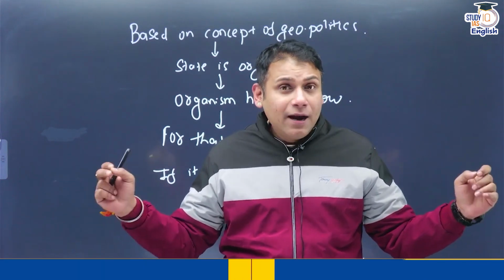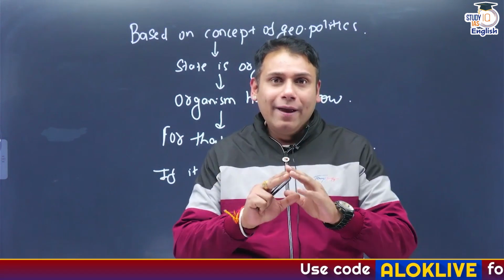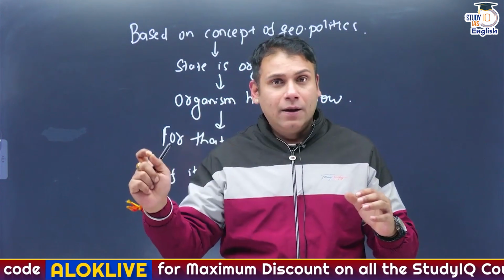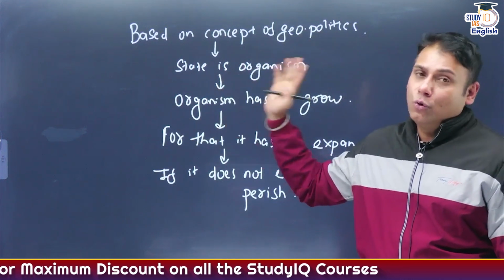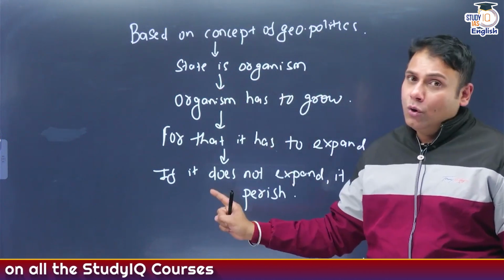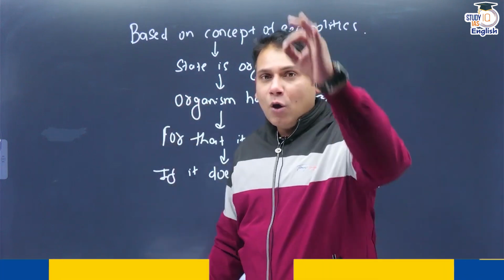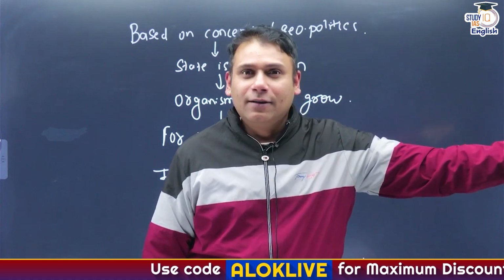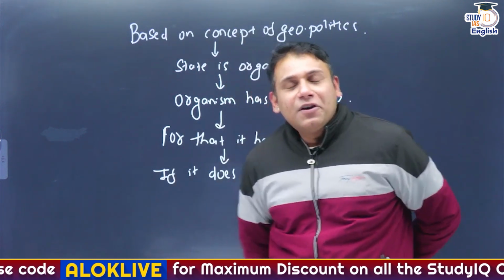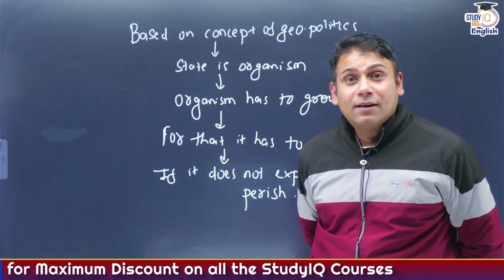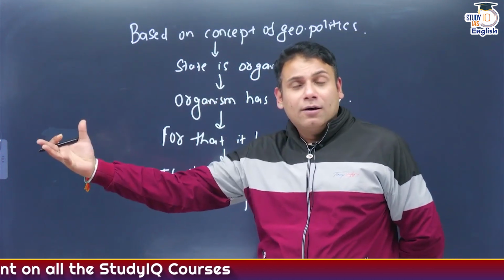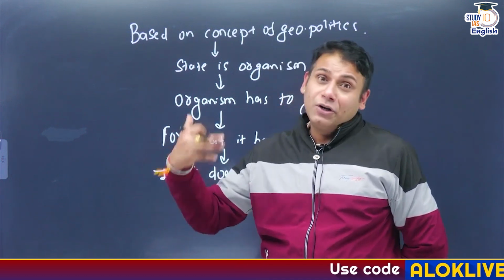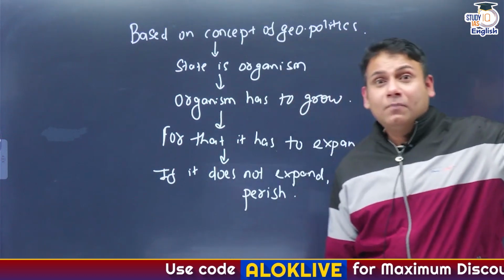Correct? And for a living organism to grow, it needs to be fed something. So, to sustain, to survive, the organism has to grow. If the organism has to grow, it has to expand. And if the organism does not expand, it will perish. Correct? Can you imagine Darwin's theory, survival of the fittest? It was given later on, but this political theory is mentioned in Kautilya's Arthashastra way back around 3rd century BC.